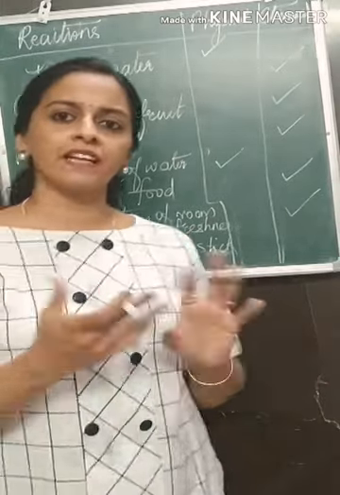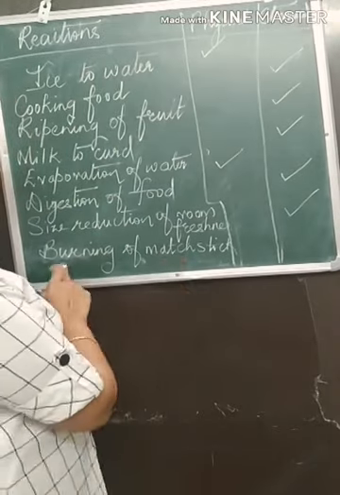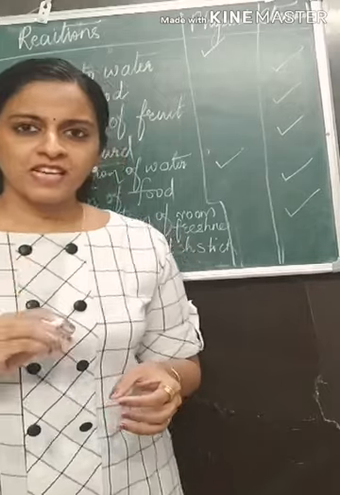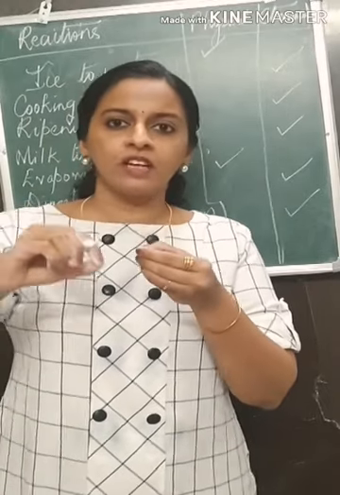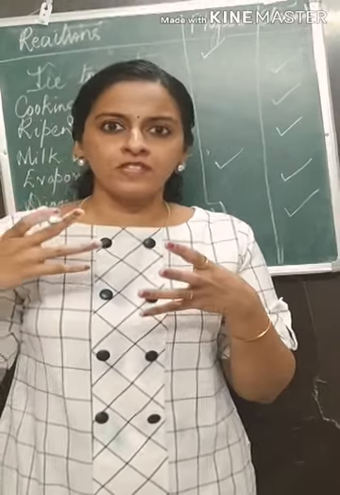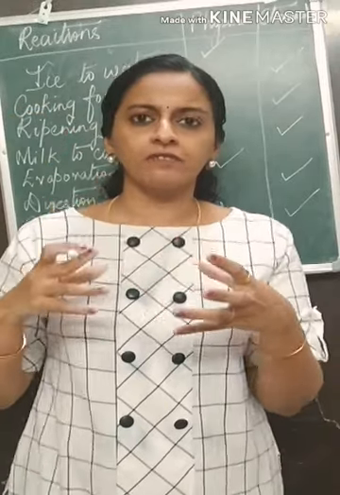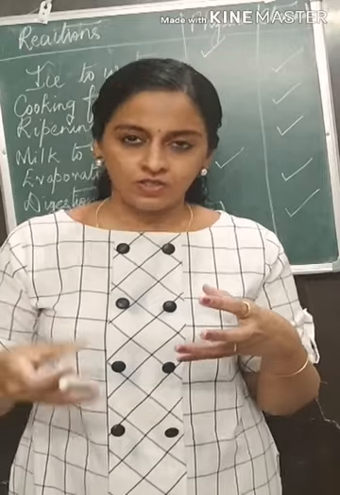It is the same as naphthalene balls. A gas is released. Then we have burning of a matchstick. Again, the best example. If you keep the matchstick close to your nose and you try to light it, you will feel a certain kind of suffocation all of a sudden. The gas which you inhale, you feel a kind of suffocation. It is because of the sudden attack of carbon dioxide gas.